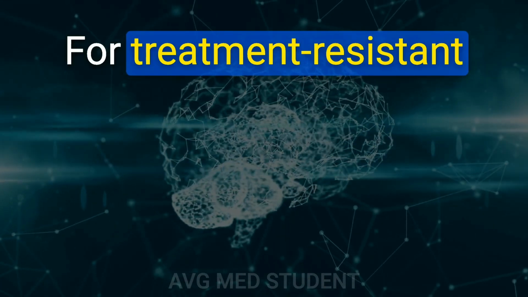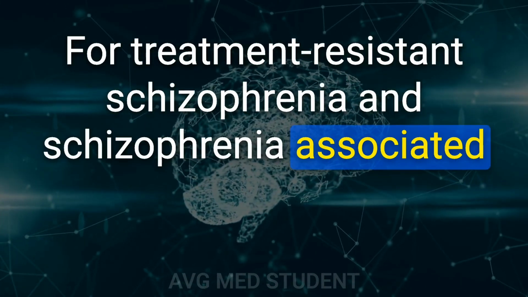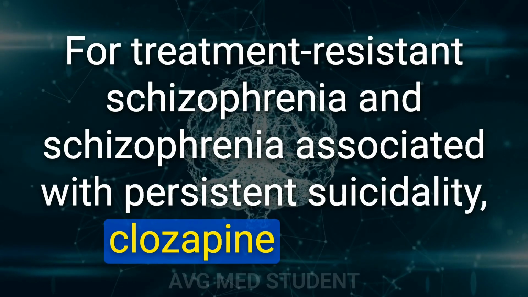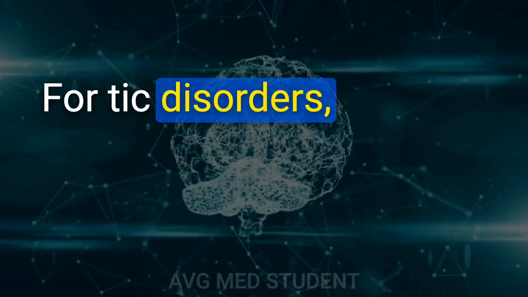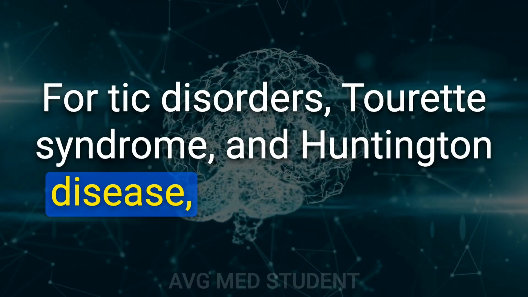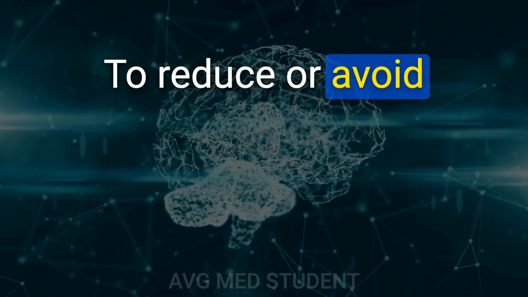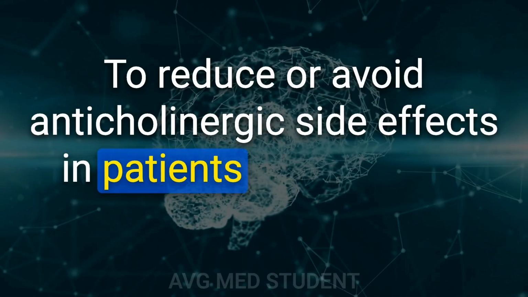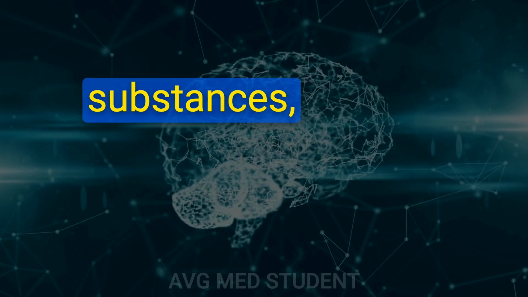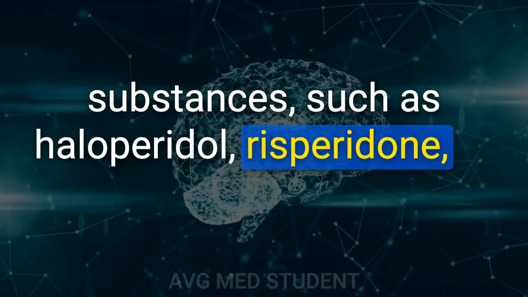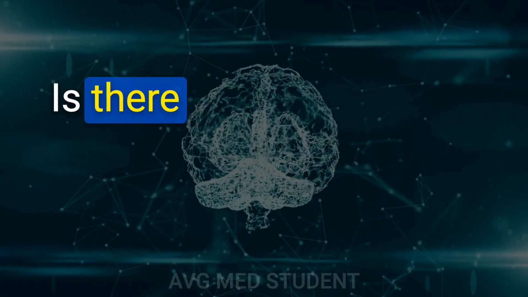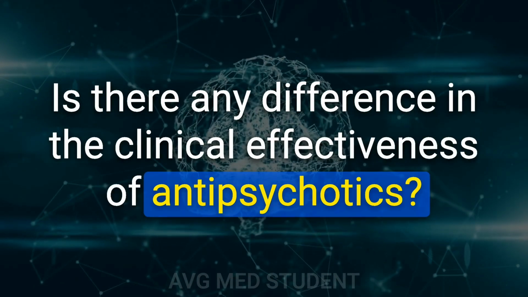For treatment-resistant schizophrenia and schizophrenia associated with persistent suicidality, clozapine is used. For tic disorders, Tourette syndrome, and Huntington disease, tiapride is used. To reduce or avoid anticholinergic side effects in patients of advanced age, high-potency substances, such as haloperidol, risperidone, or melperone are preferred. Is there any difference in the clinical effectiveness of antipsychotics?